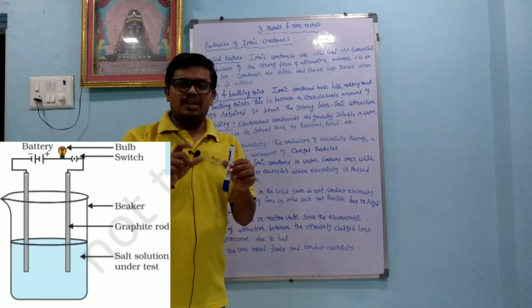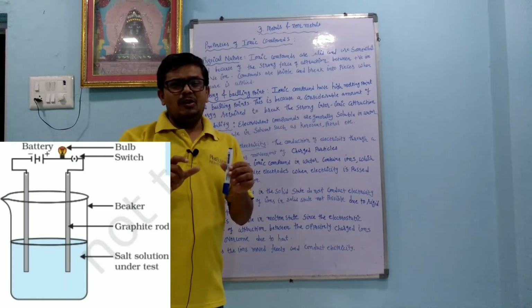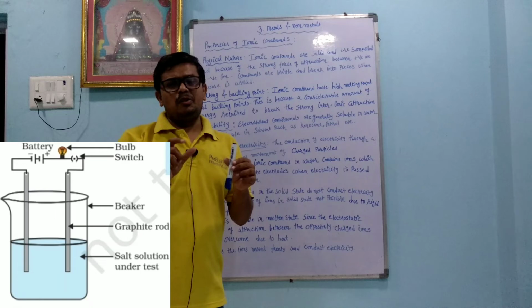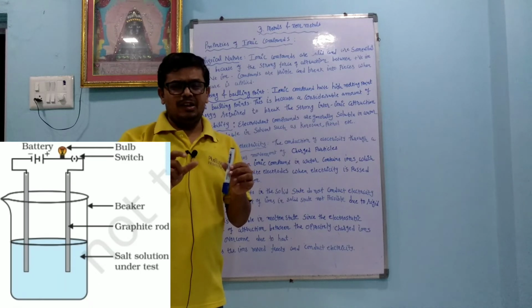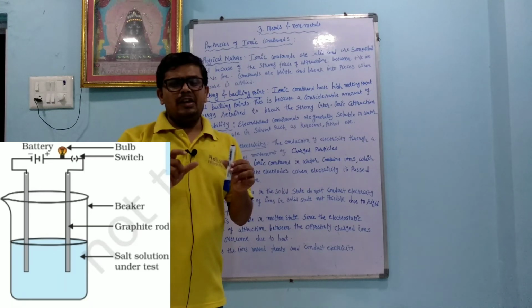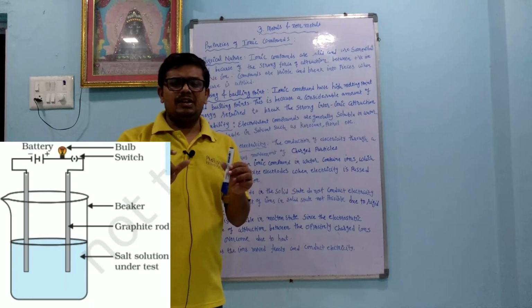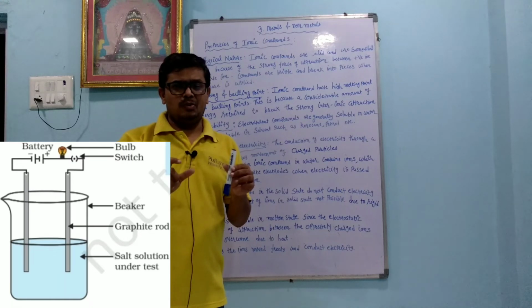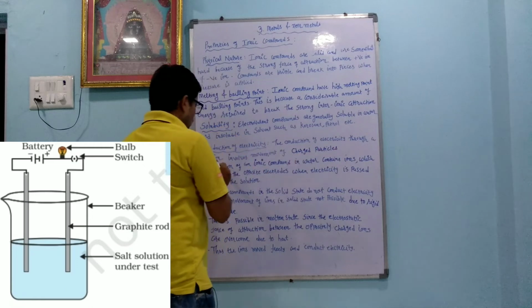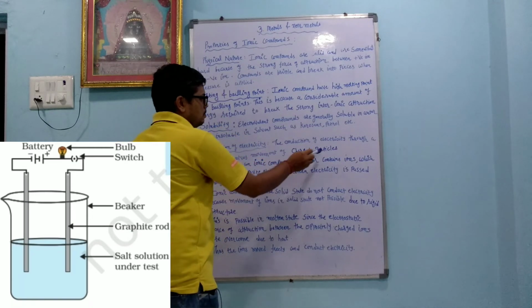Now you think, what is an electrode? An electrode is a metal or non-metal on which reduction and oxidation reactions occur. If the oxidation reaction occurs, it is called the anode, and if the reduction reaction occurs, it is called the cathode.